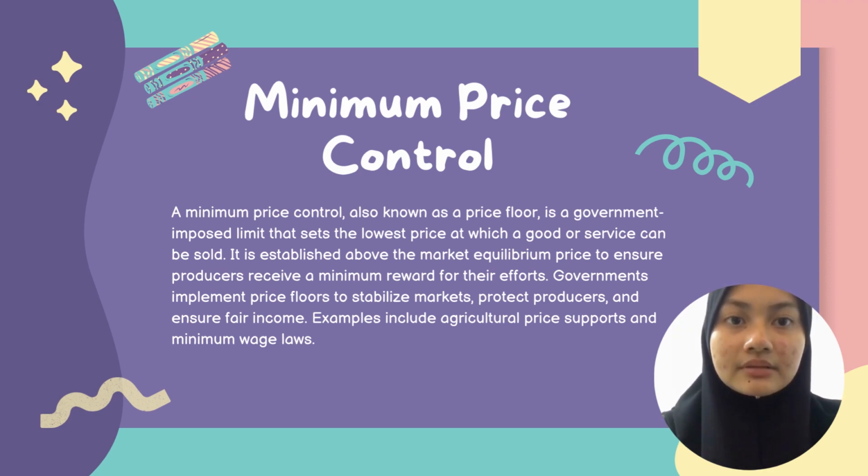It is established above the market equilibrium price to ensure producers receive a minimum reward for their efforts. Governments implement price floors to stabilize markets, protect producers, and ensure fair income. For examples, agricultural price supports and minimum wage laws. So in my section, I'm going to talk in detail on minimum wage laws.